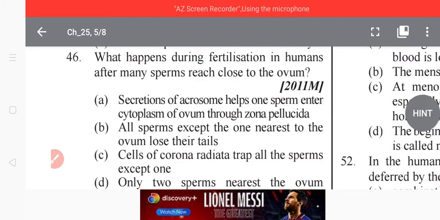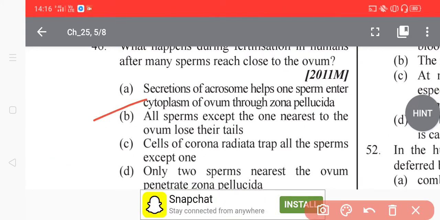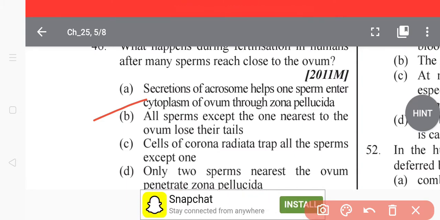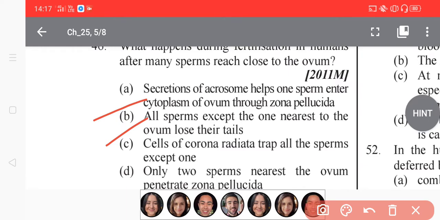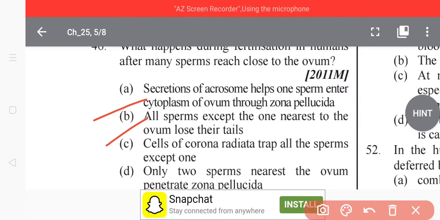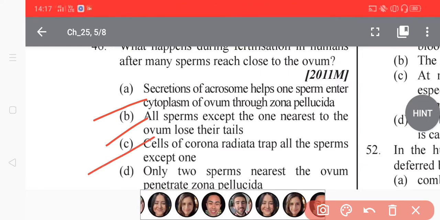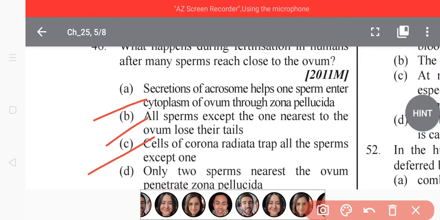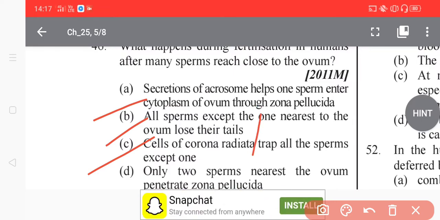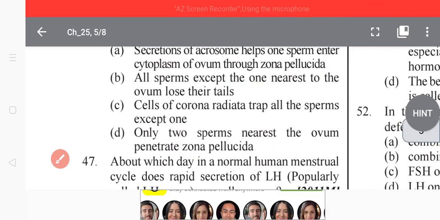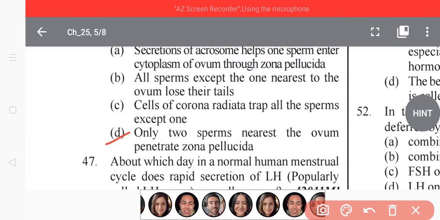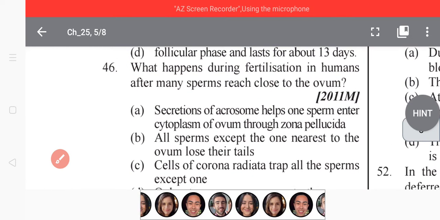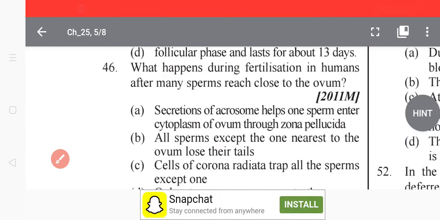First of all, the secretion of the acrosome helps one sperm enter the cytoplasm of the ovum through the zona pellucida. Next, all sperm except the one nearest to the ovum lose their tails. Cells of the corona radiata trap all the sperms except one. And the last option is that one or two sperms nearest the ovum penetrate the zona pellucida. Students, what is the best option?